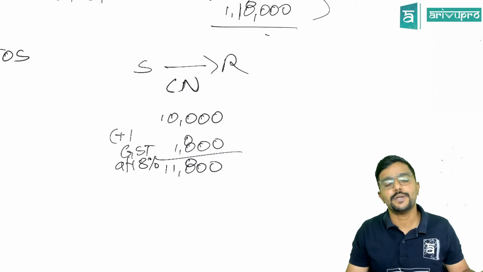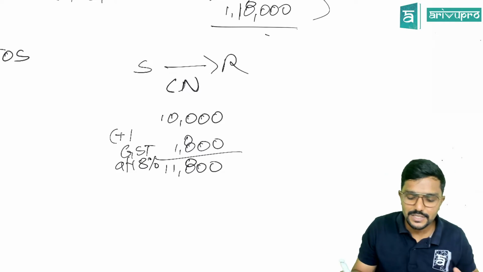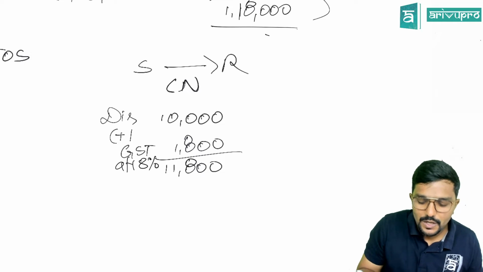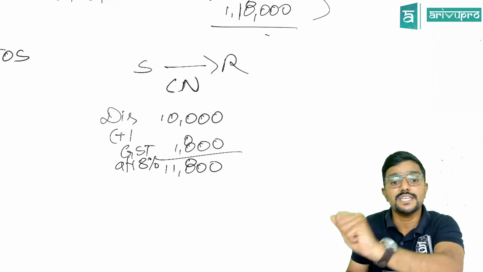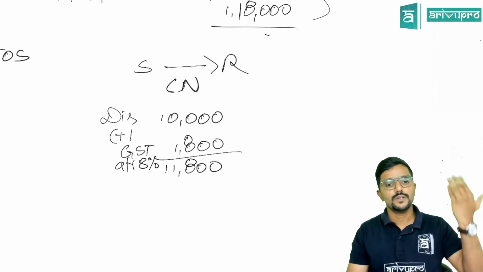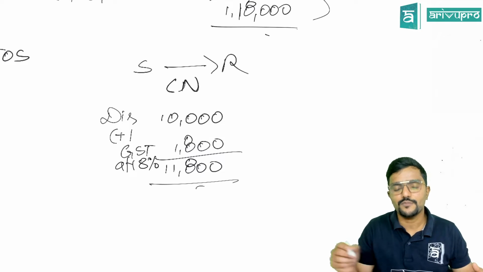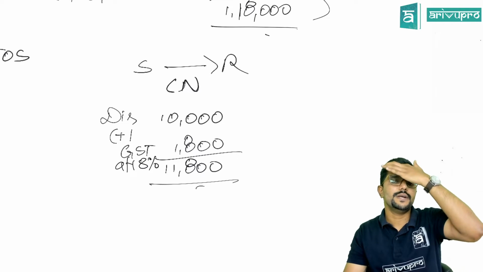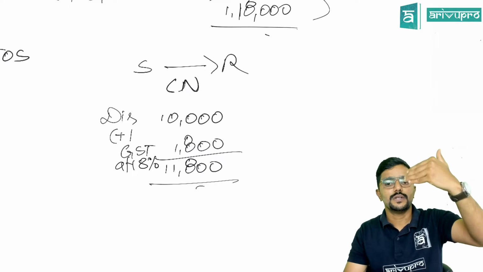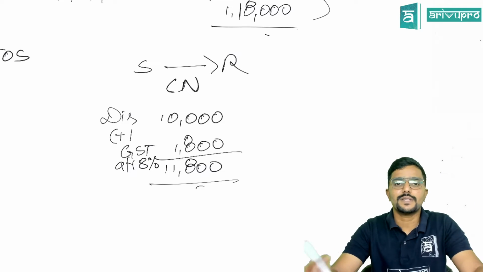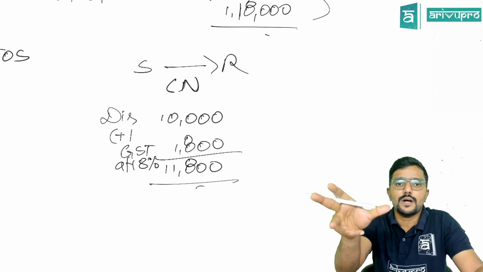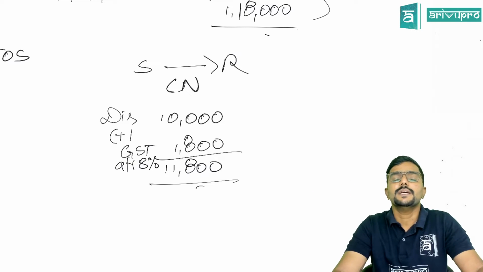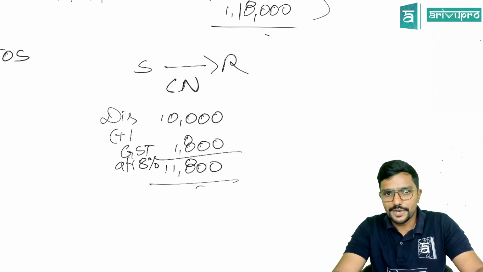For how much? The discount amount, 10,000. On that discount amount, the GST component is 1,800. So you issue a credit note for this much. You already issued the invoice for a higher value. Now you have to reduce the value, and for that short amount you will issue the credit note.